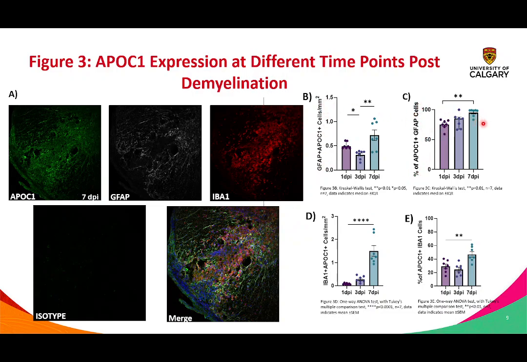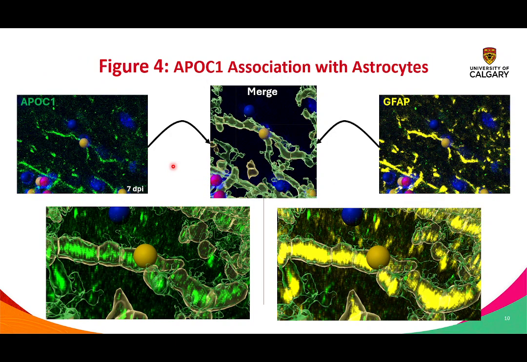We can see that ApoC1 has a very high correlation with astrocytes, a medium correlation with immune cells, but as demyelination worsened from 1 day to 7 days post-injection, there is an increase in ApoC1 expression. ApoC2 yielded no significant results.